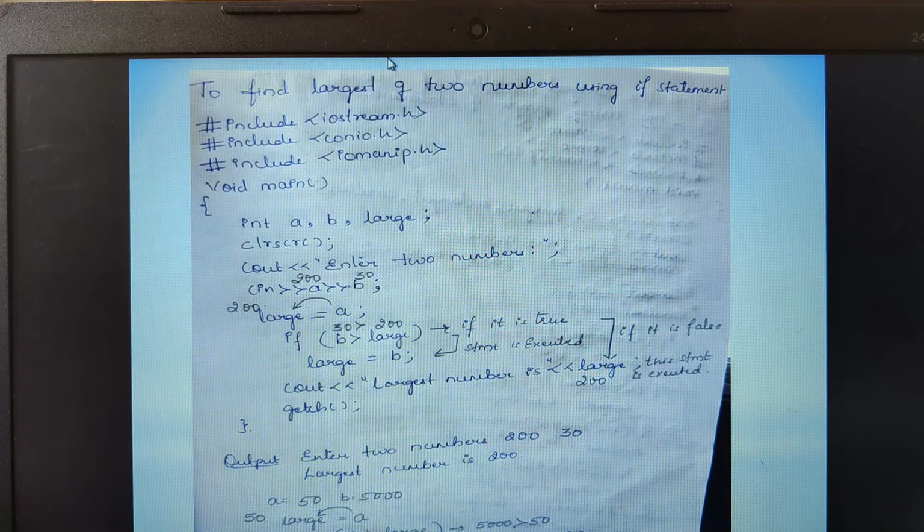Now what are control statements? In this program, which one is the control statement? If is a control statement. Because of using this control statement, aren't we altering the flow of instructions? As per the given condition, if it is satisfied, control goes to the next statement, else the control will skip and then comes to this particular next statement here. Aren't you changing the flow of these instructions? Therefore the definition of a control statement was: they are the statements that alter the sequence of flow of instructions. So they are called control statements.